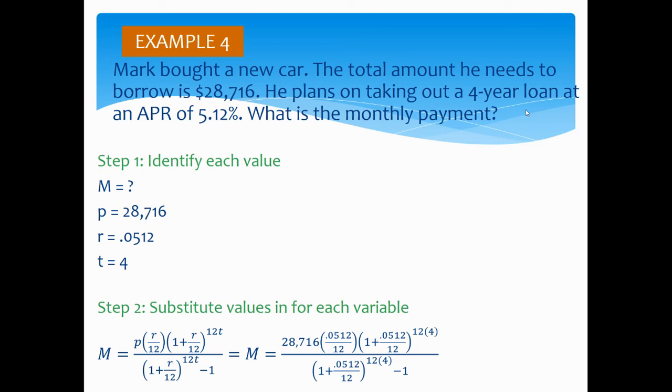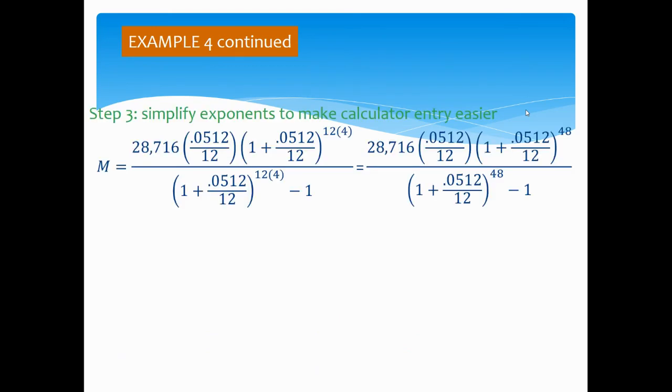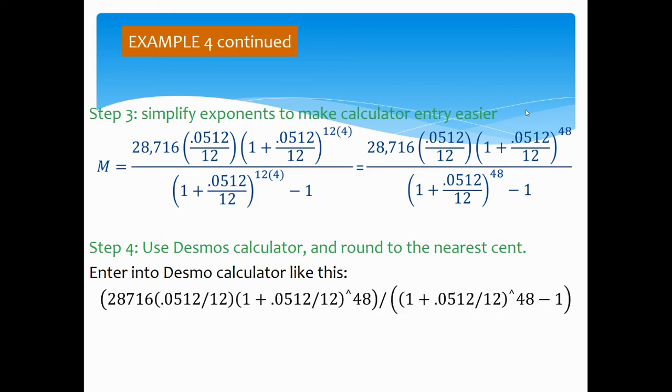You can put this into Desmos directly like this, or you can simplify your exponents to make the calculator entry easier. Multiplying 12 and 4 makes it 48. Then we put that in our Desmos calculator, and we're going to round to the nearest cent because we are talking about money. This might help you put it in Desmos like this, doubling up those parentheses on the numerator as well as the denominator, because otherwise you might get a very weird number. If you are not getting this in Desmos, you need to be using these parentheses. So your monthly payment should be